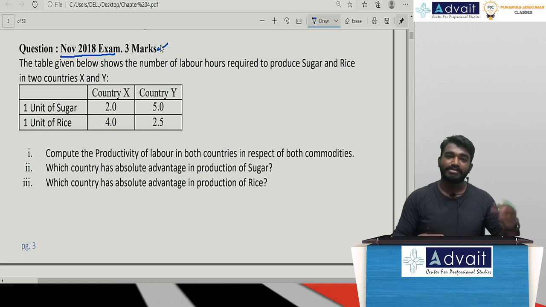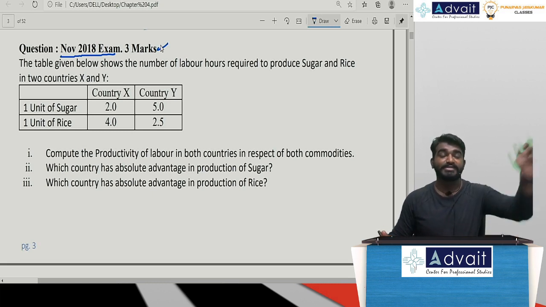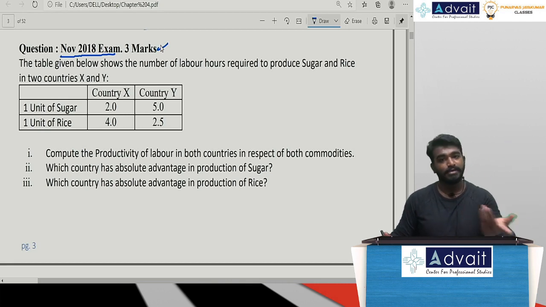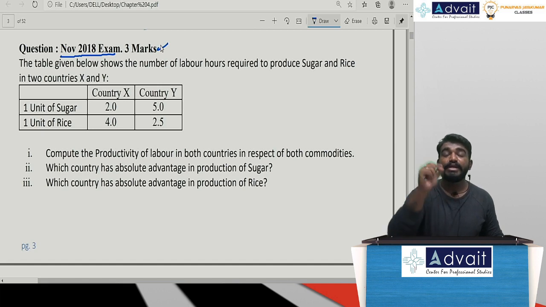How? Whichever nation has a competitive advantage in the production of a commodity with fewer labor hours, that is better. Directly hit with the points. Do not write in paragraph form. Always write in point form. And even when you have practical problems like this, first understand what you need to calculate. Now, have a look at the particular question.